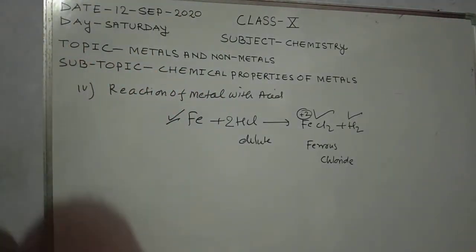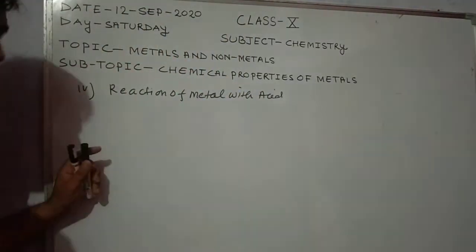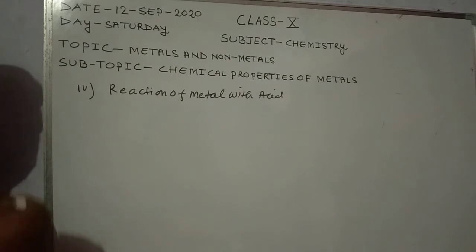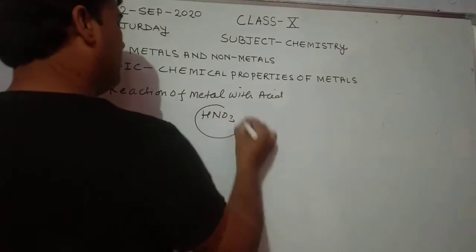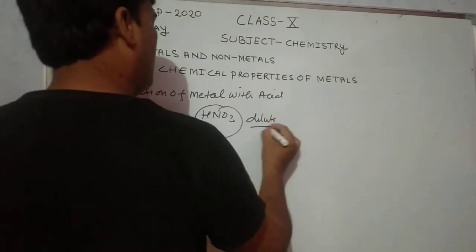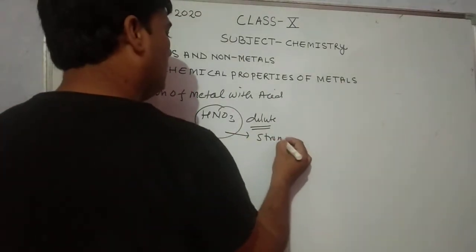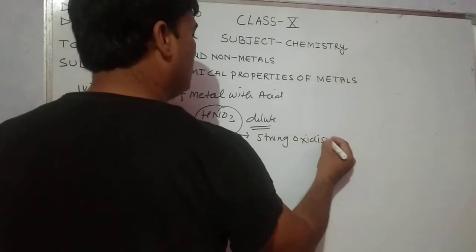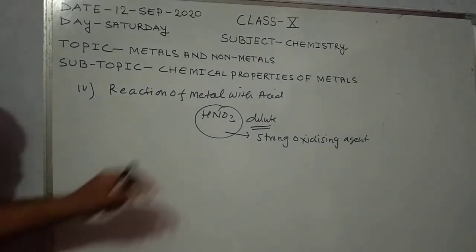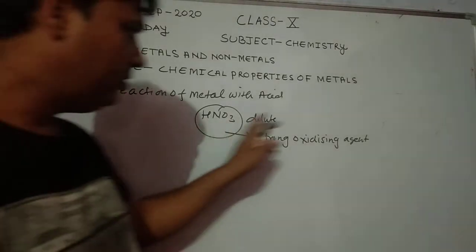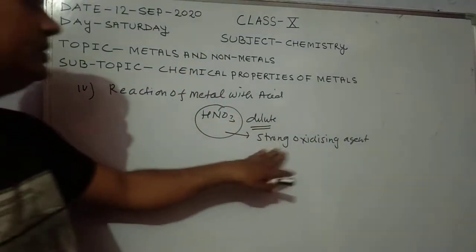Okay? So some of the metals react with dilute HNO3 and do not form hydrogen gas, because HNO3 is a strong oxidizing agent. So some of the metals react with dilute HNO3, but they do not form hydrogen; they form water, because it is a strong oxidizing agent.